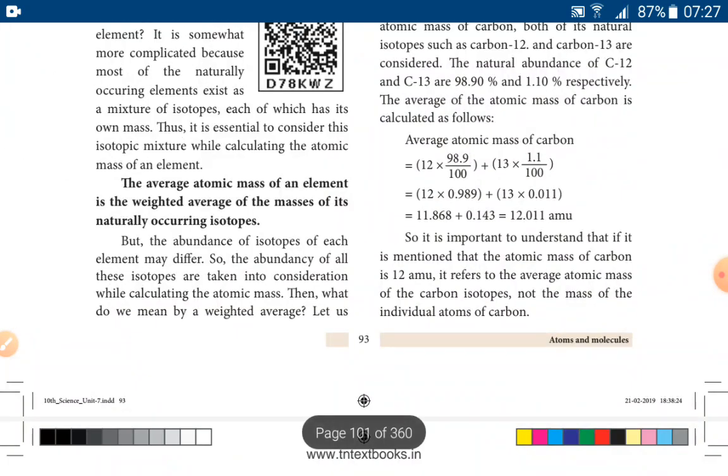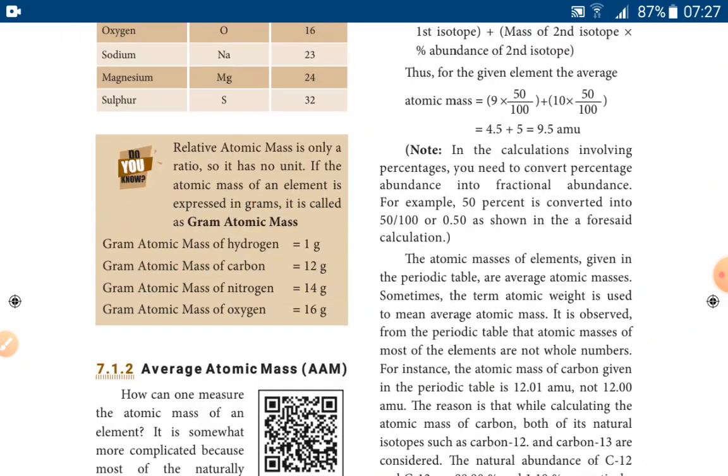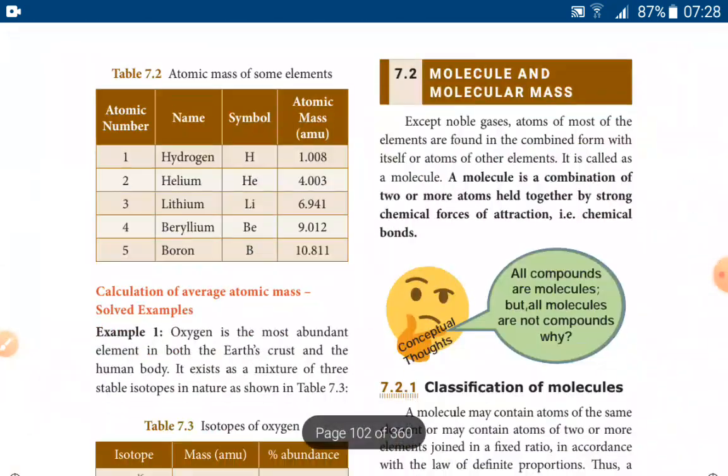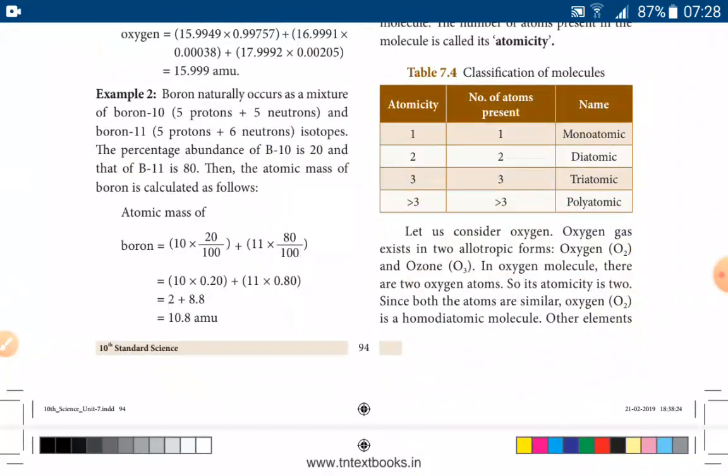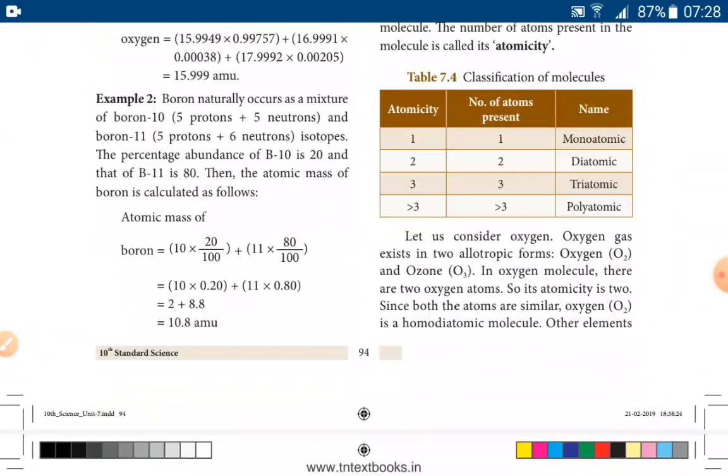The formula is given already: average atomic mass is equal to the mass of the first isotope times its abundance, plus the mass of the second isotope times its abundance. When you simplify, you will get the average atomic mass of the element. Using that simple formula, you can find it for oxygen, and also for boron.